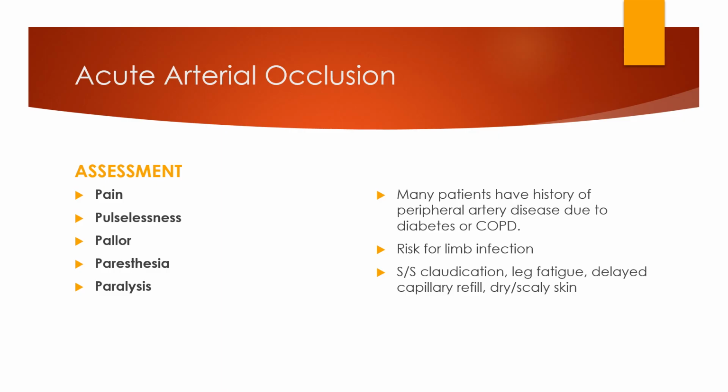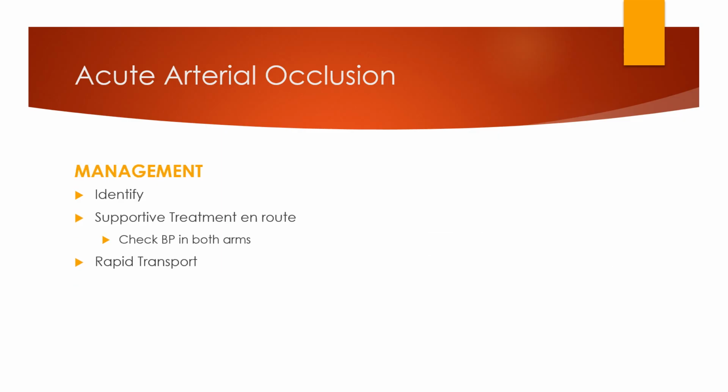Signs and symptoms of an arterial occlusion: claudication, which is like pain in the calf when you flex, leg fatigue, poor cap refill, and then dry, scaly skin. Those are going to be signs of your peripheral artery disease, which is going to put you at risk for acute arterial occlusion. The management is going to be to identify. So you guys know we get on you all the time about looking at the patient's legs. If you don't look, you will not find.